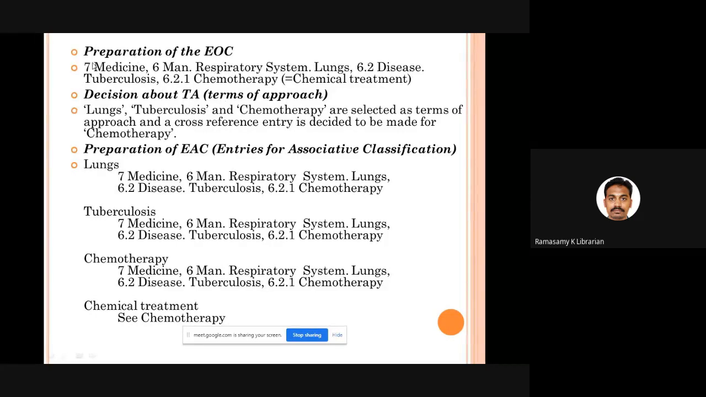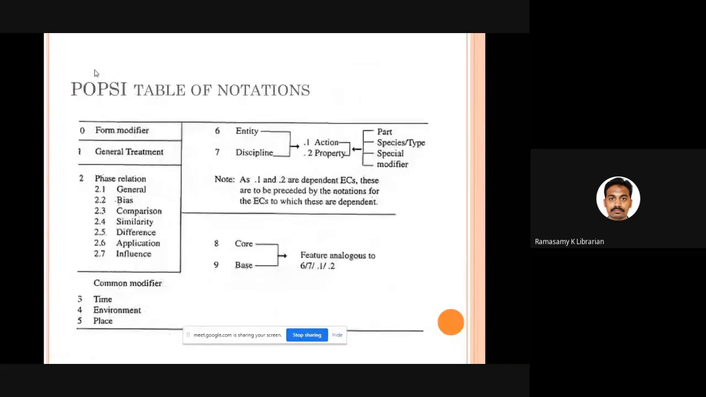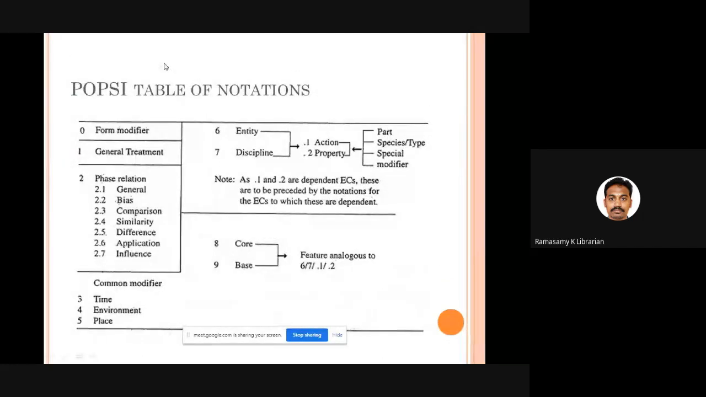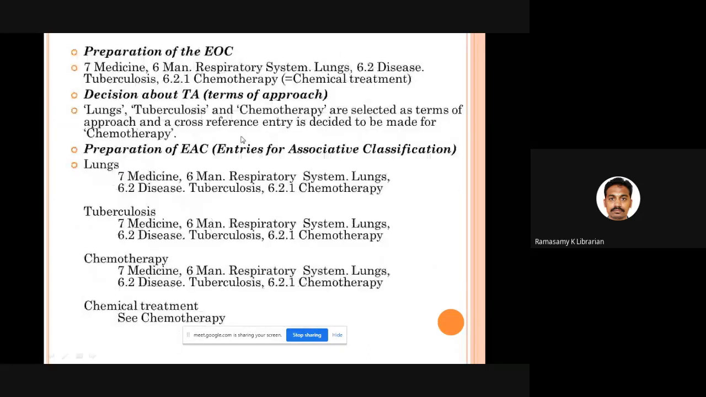Okay. What is 7? Medicine. Why did I put 7 here? You can see here 7 stands for discipline. So D should be written first. That is why I have done 7 medicine. Then comes 6. What is 6 in the table? Table says that 6 stands for entity. What is the entity here? Lungs. How are you writing? Man, respiratory system, lungs. So this is the 6. The term 6 stands for E, entity.